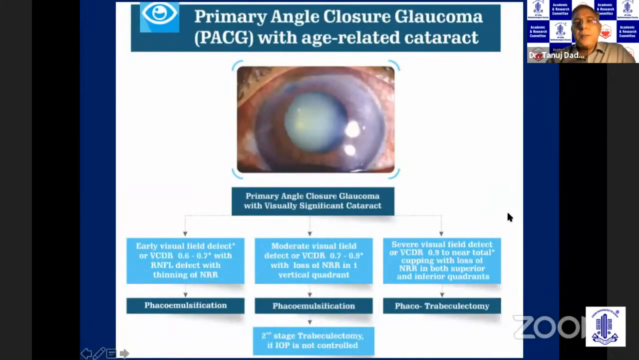What about a patient presenting with angle closure glaucoma and cataract? If there is an early field defect or a cupping of 0.7 or less, you can just do a plain phacoemulsification. Once the patient has a moderate field defect or 0.7 to 0.9 cupping, you can do a first stage phacoemulsification. And if the IOP is not controlled, subsequently do a second stage trabeculectomy. If a patient cannot come for follow-up, you should do a phaco trap. And in patients who present with advanced glaucoma, you must always do a combined surgery in the form of phacotrabeculectomy.